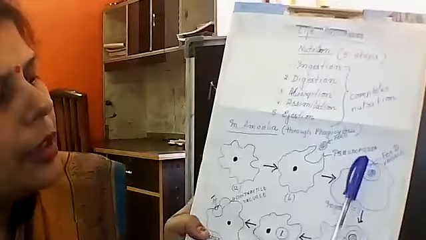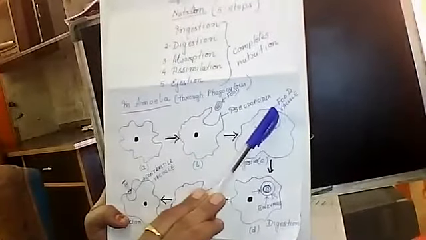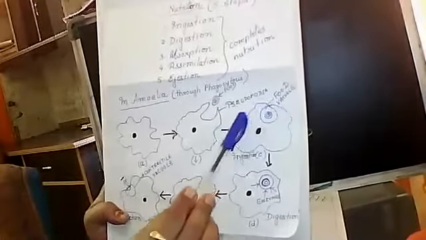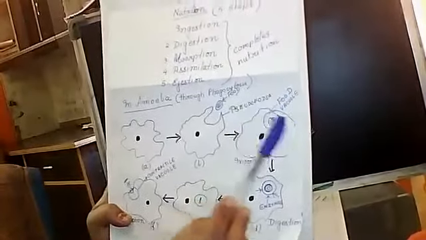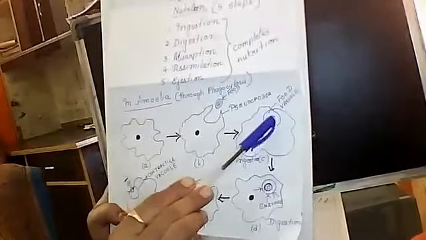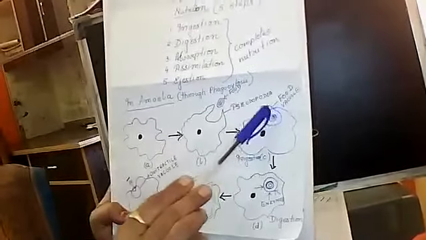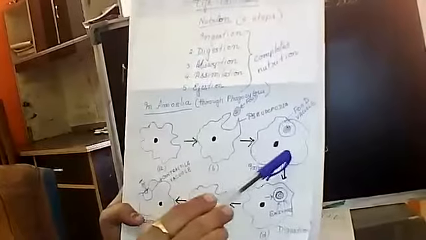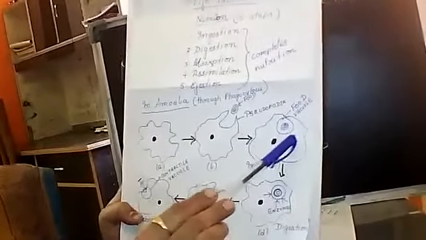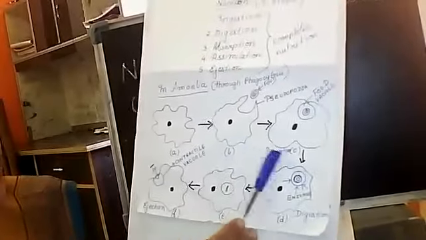Here, the tips of both pseudopodia meet. Soon after meeting, the cell membrane between them gets dissolved and it forms a continuation of one structure, inside which one globular structure is there, and inside it are the food particles. This structure is known as the food vacuole. So the formation of the food vacuole has taken place within the amoeba, or we can say within the cell, and that completes the ingestion process.